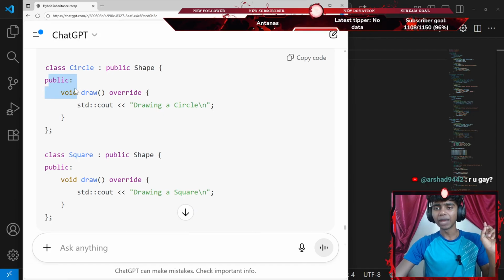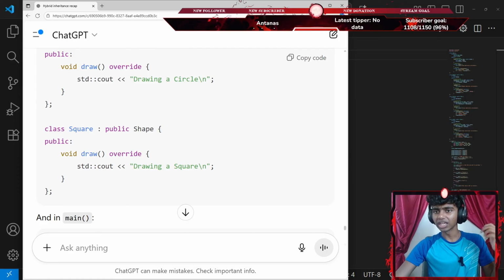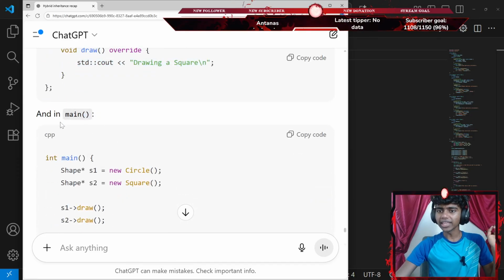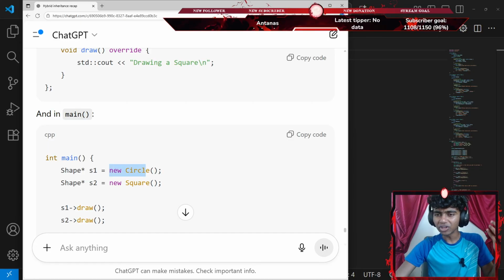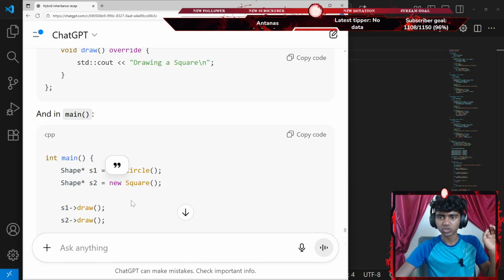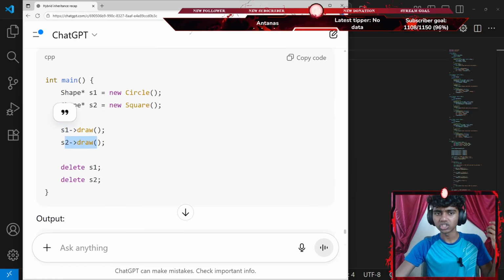Okay, that said, I make everything public and I go with void draw override inside my class. And then I create a Square class as well, with void draw override. Then in my main function, I create a pointer for my shape 1, which is set to the memory address of my Circle class. And then I go with shape 2, which is my Square class and memory address. And then I call s1 draw, s2 draw.